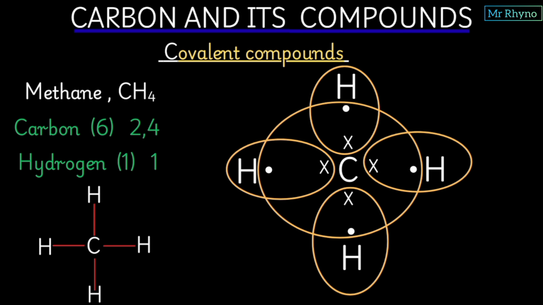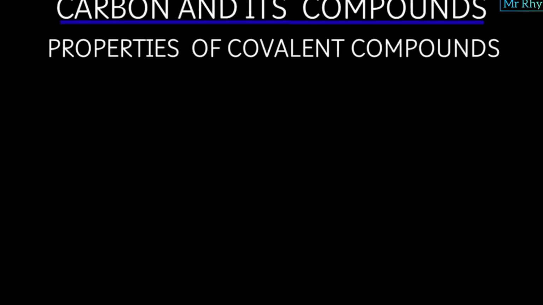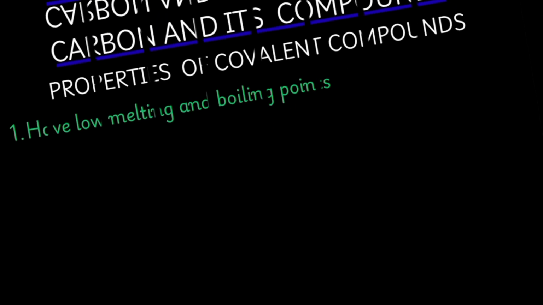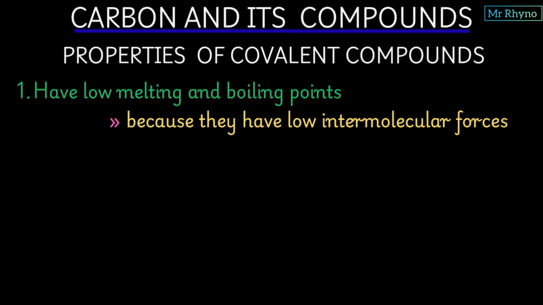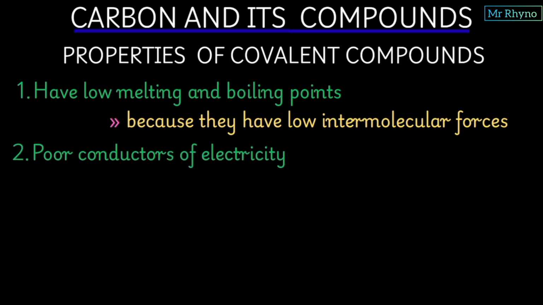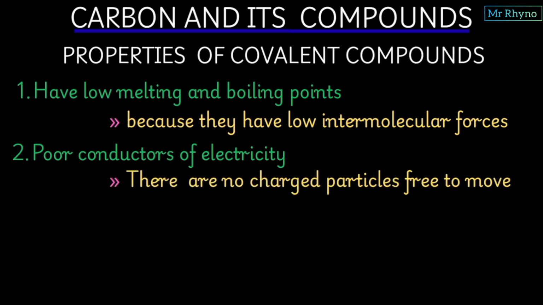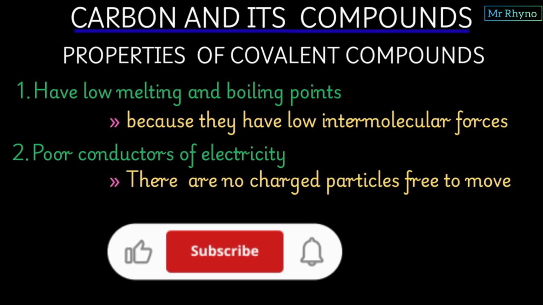Now we shall conclude this lesson by looking at the properties of covalent compounds. The first property is that they have low melting and boiling points because they have low intermolecular forces. Despite them having covalent bonds between the atoms, the molecules are normally bonded by intermolecular forces which are easy to break. Number 2 is that they are normally poor conductors of electricity, and this is because they have no charged particles free to move for electrical conductivity.